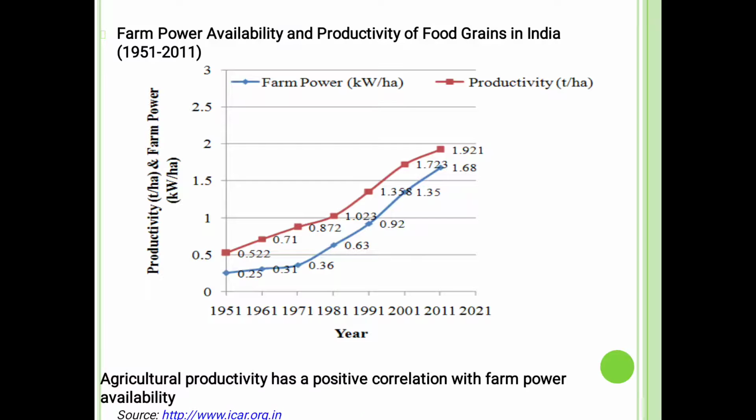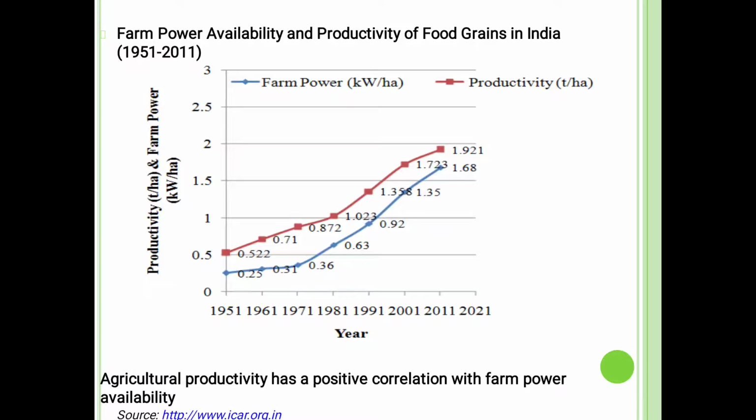Next is the farm power availability and productivity of food grain in India. Here productivity is shown in ton per hectare and farm power in kilowatt per hectare. The horizontal axis indicates the years 1951, 1961, 1971, 1981, 1991, 2001, 2011 and 2021, and the vertical axis indicates the power availability.